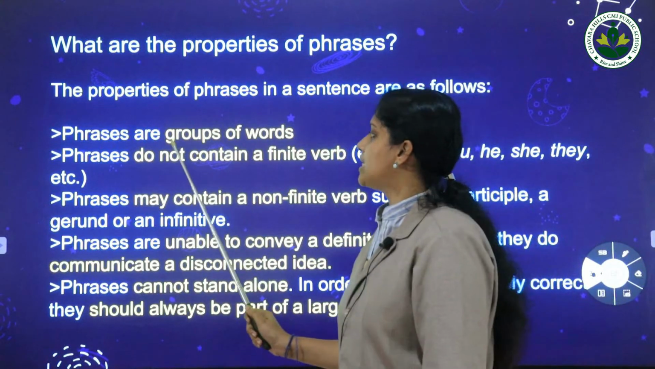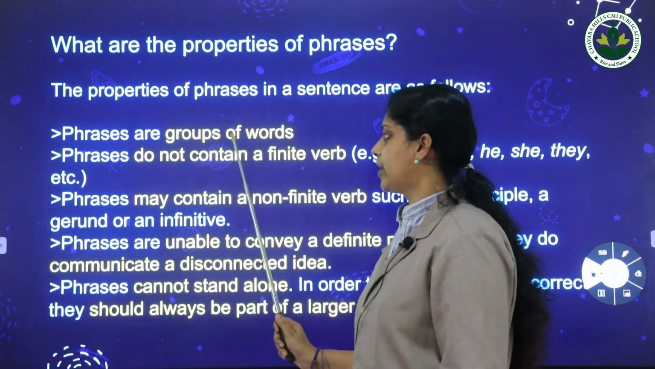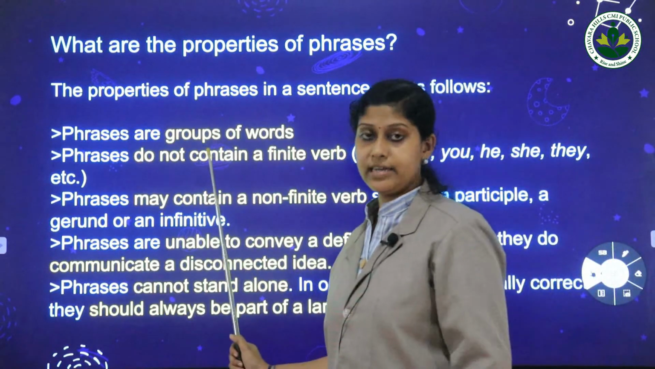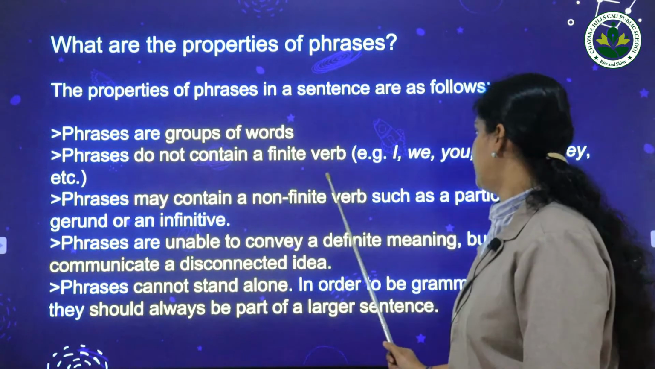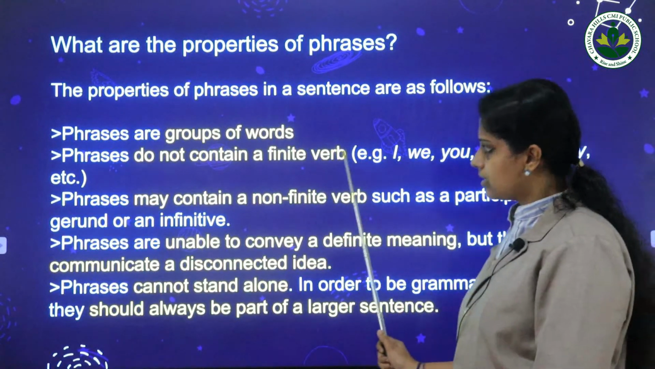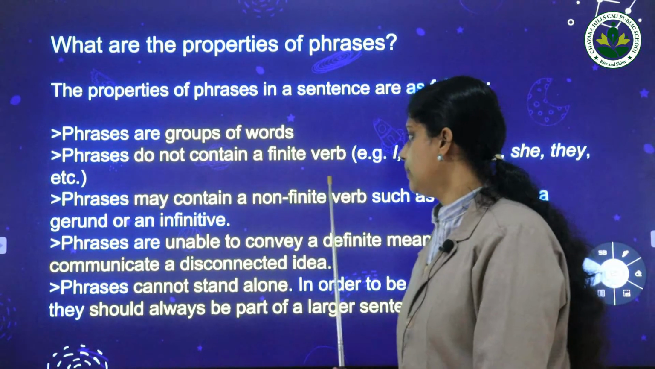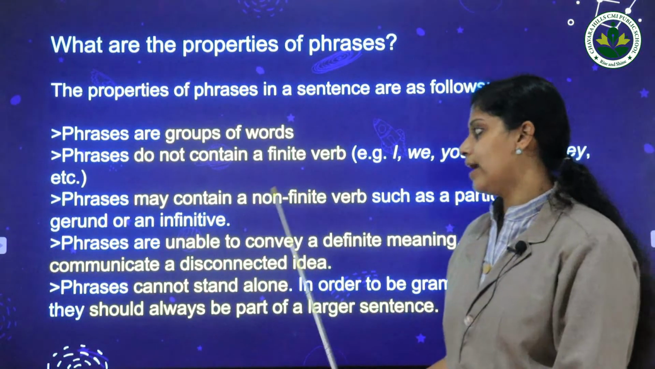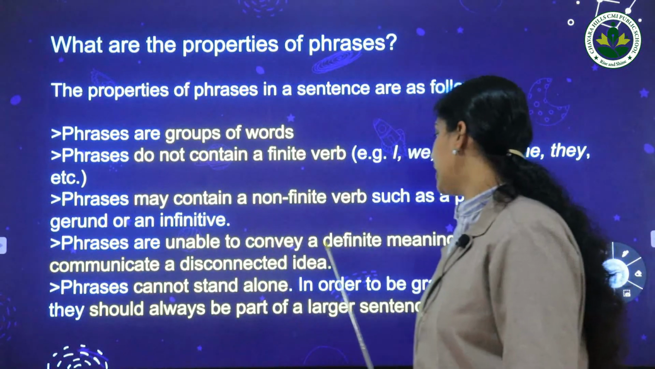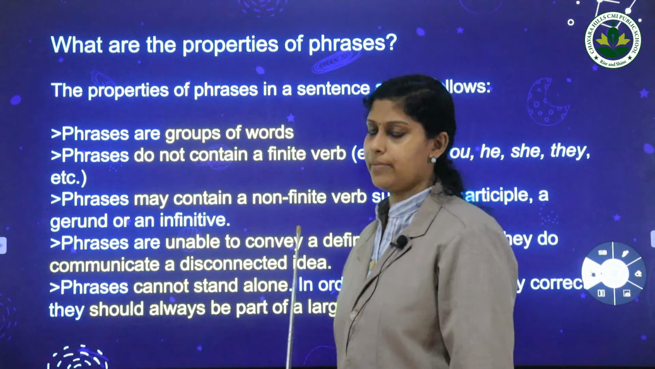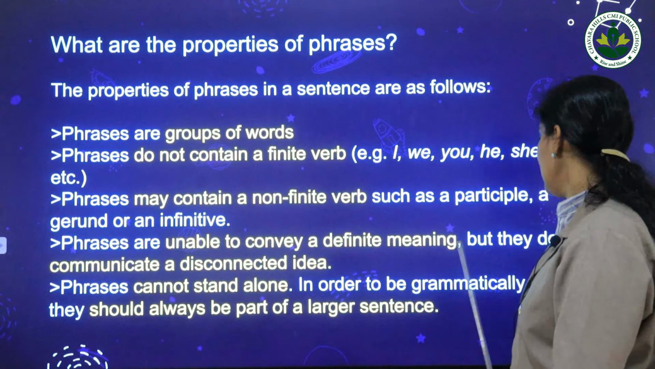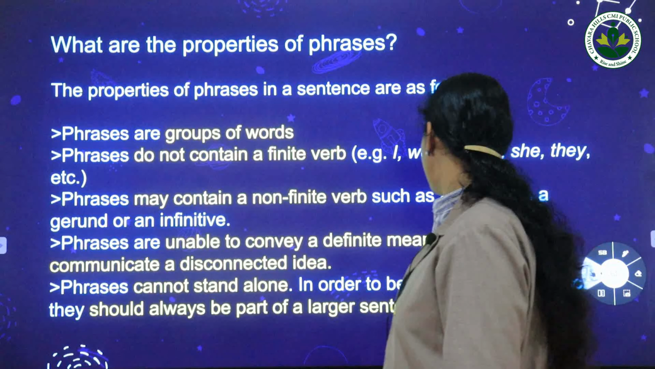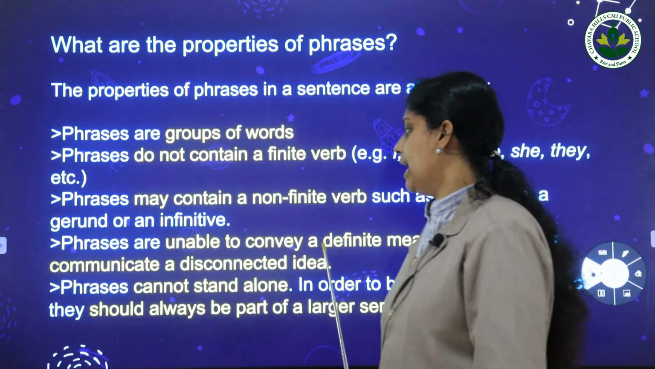First, phrases are groups of words. Phrases do not contain a finite verb. Example: I, we, you. Phrases may contain a non-finite verb such as a participle, a gerund or an infinitive. Phrases are unable to convey a definite meaning. We already checked some examples. We didn't get a complete meaning, but they do communicate a disconnected idea.